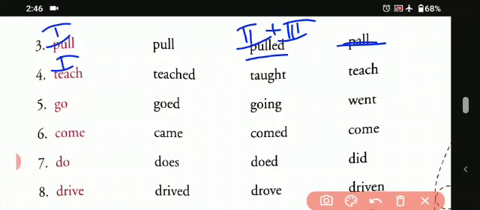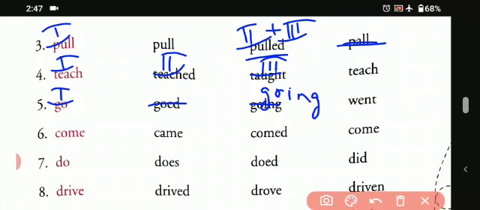So this is also the first form of it, and teached, that is the second form, and taught, that is the third form. Okay, so this is how we have to do it. Let's do the another one, that is fifth one. First one is gone, that is the first form. Gone, that is the wrong one, we won't consider it. And that is going, so we will write it down, going, in this, like this.